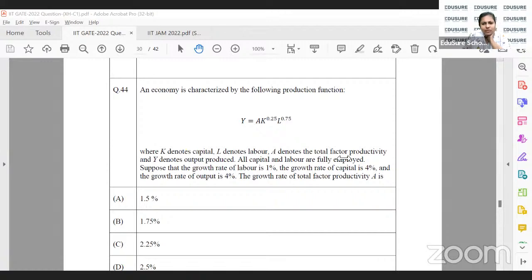Harish, is that question for me or was it for Sir 2021 question 40? Okay, statistics. Oh, okay. Anything else for macro?